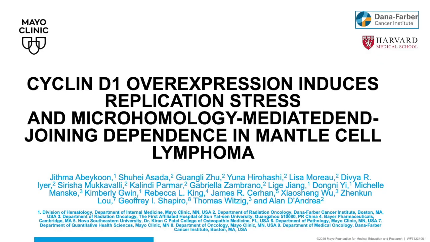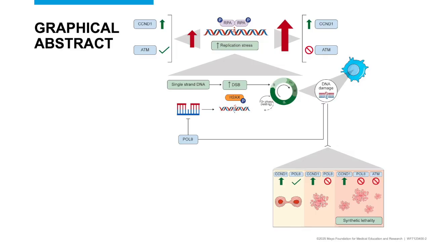The title of this manuscript is Cyclin D1 overexpression induces replication stress and microhomology-mediated end-joining dependence in mantle cell lymphoma. This is the visual abstract.